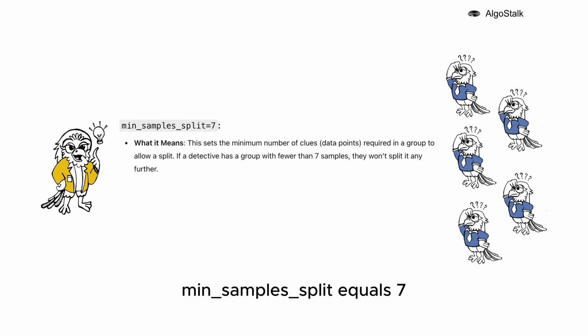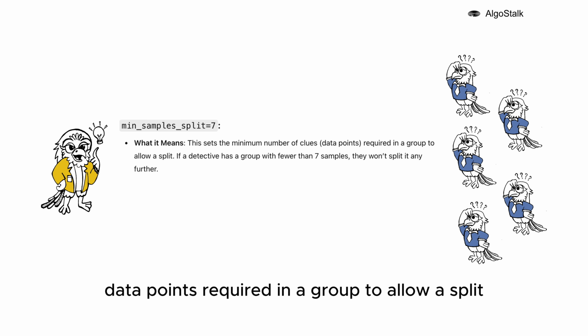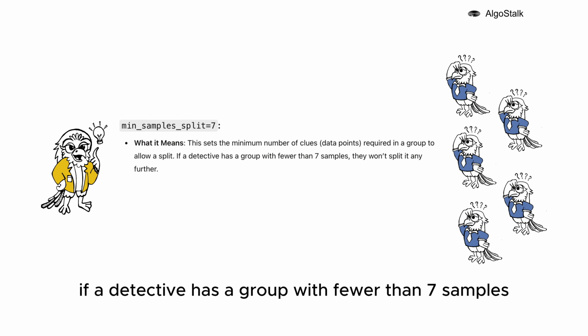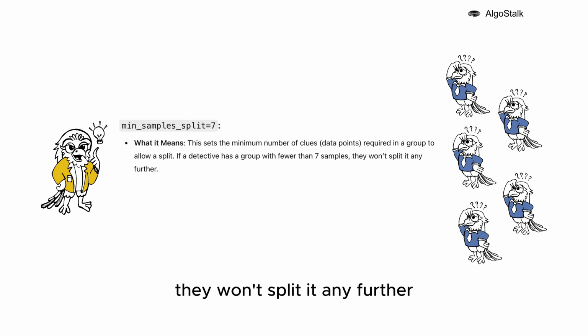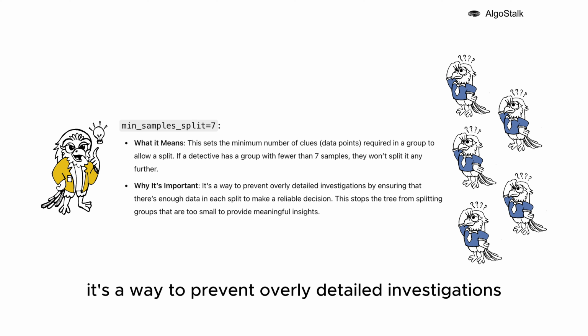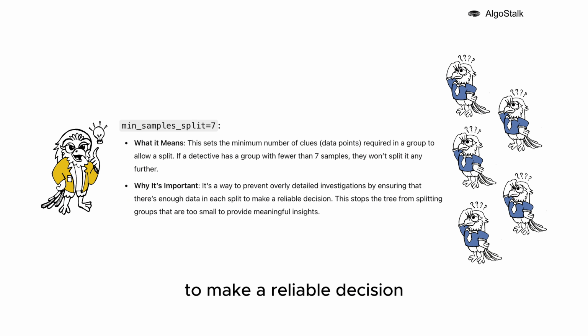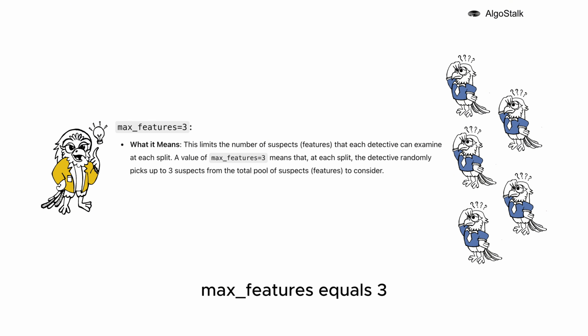Min_samples_split equals 7. What it means: this sets the minimum number of clues, or data points, required in a group to allow a split. If a detective has a group with fewer than 7 samples, they won't split it any further. Why it's important: it's a way to prevent overly detailed investigations by ensuring that there's enough data in each split to make a reliable decision. This stops the tree from splitting groups that are too small to provide meaningful insights.